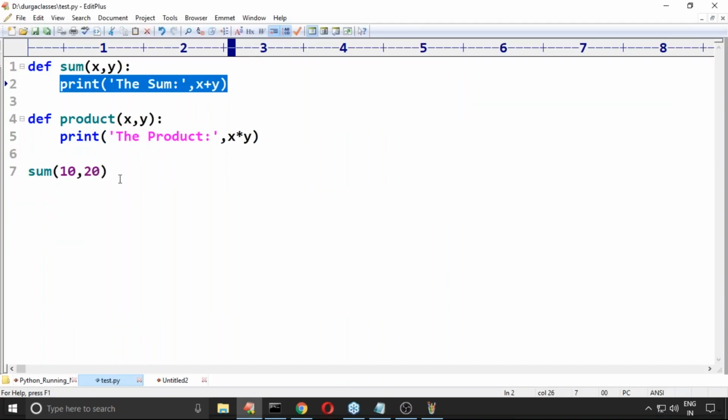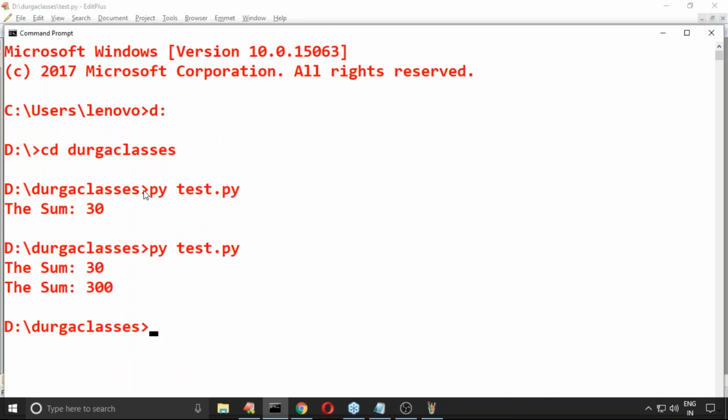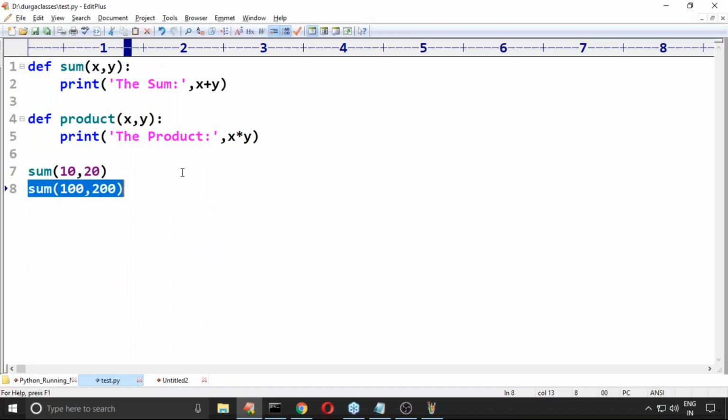Now the sum of 100 comma 200. What is the answer we are going to get? You can call this function any number of times, but this time I'm passing 100 comma 200. Now you get the sum 300. Perfect.